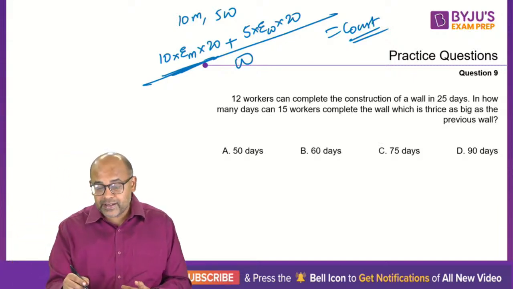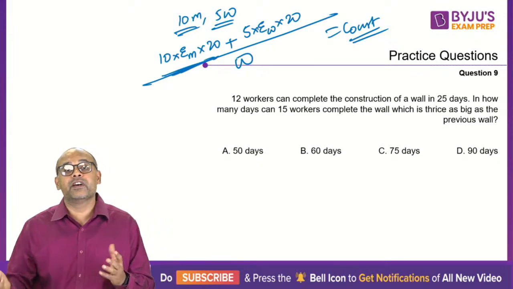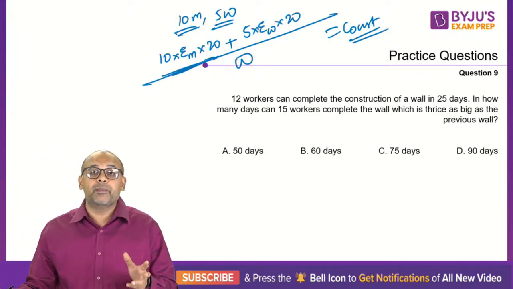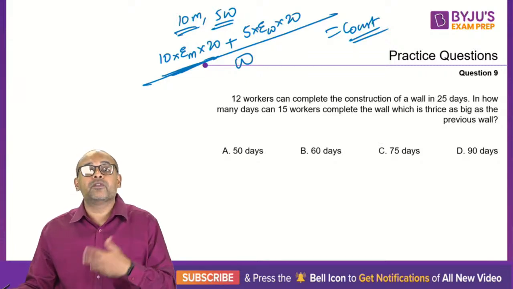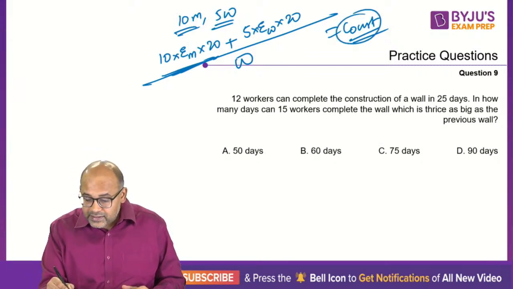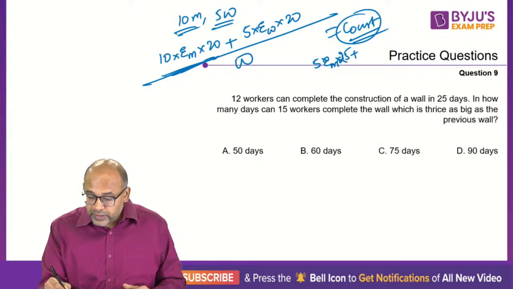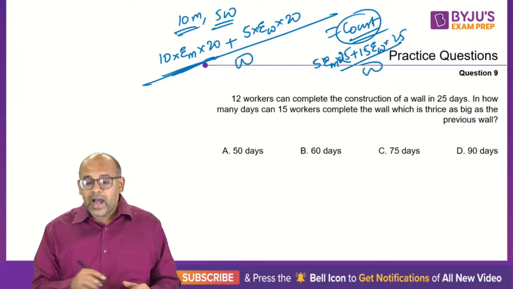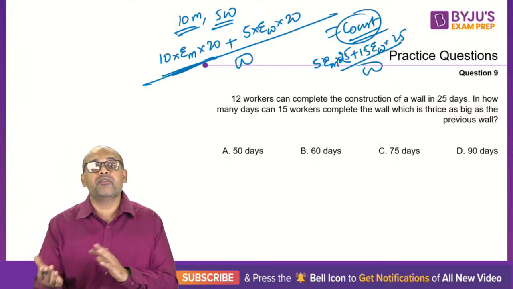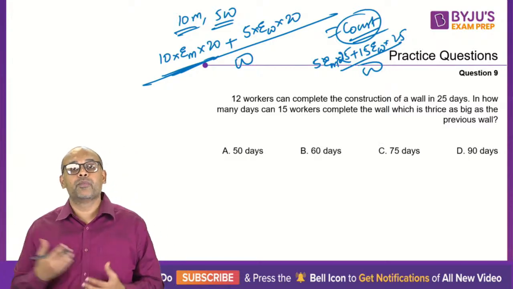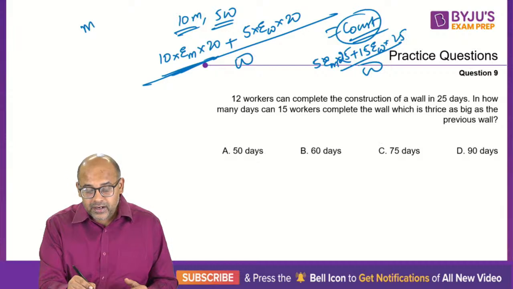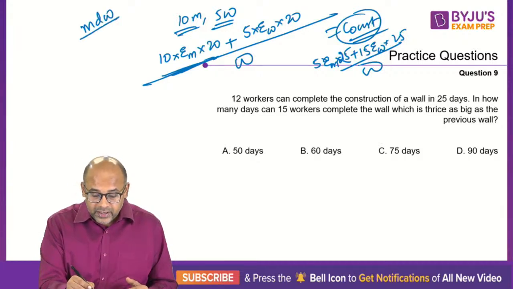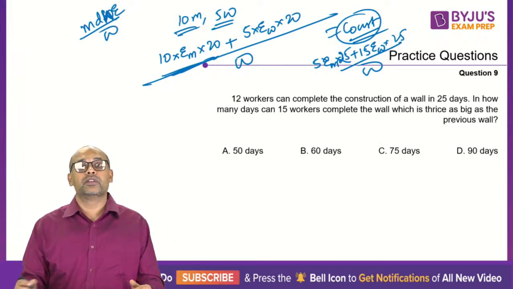So I can give you a question where I say, 10 men and 5 women can finish a work in 20 days. The same work will be done by 5 men and 15 women in 25 days. So I can write this right hand side as 5 men, 25 days and 15 women. And I'll get some relation between my efficiency of man and woman, and based on that the question will progress forward. So this is the whole idea. Man day hours and efficiency by work should be equal to a constant.